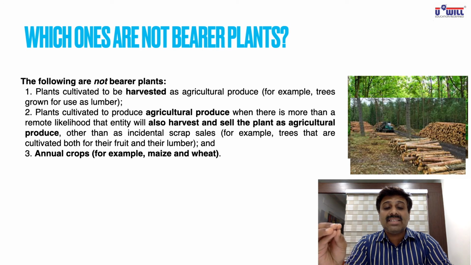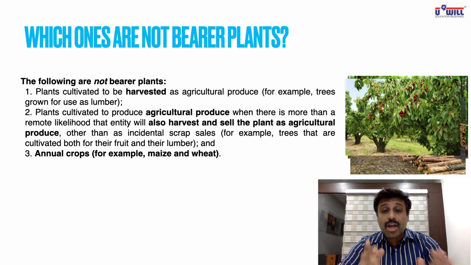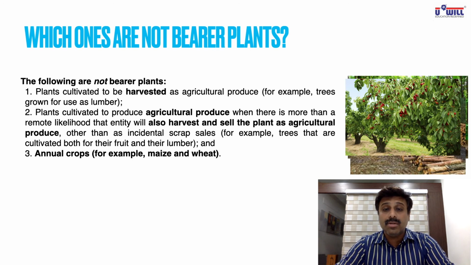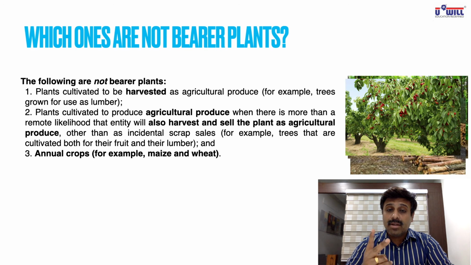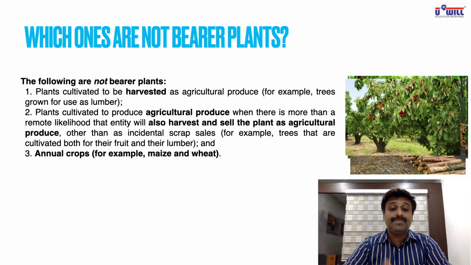For example, trees that are cultivated for their fruit as well as lumber. Cherry tree. Cherry tree wood has maximum value in the market. It's very costly wood. So when you are growing a cherry tree, you have two objectives. Cherry you will take out and sell, and in case you get a very high value for the wood of it, you will cut the entire plant and also sell it. Such bearer plants are also excluded from the scope of AS10.